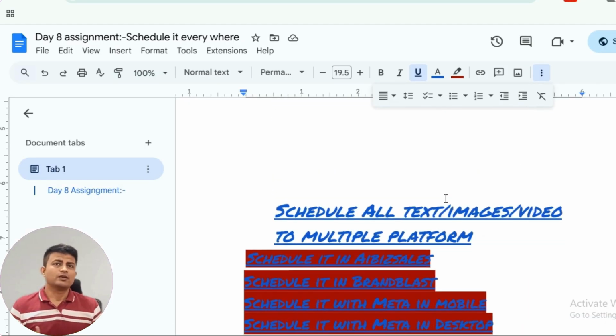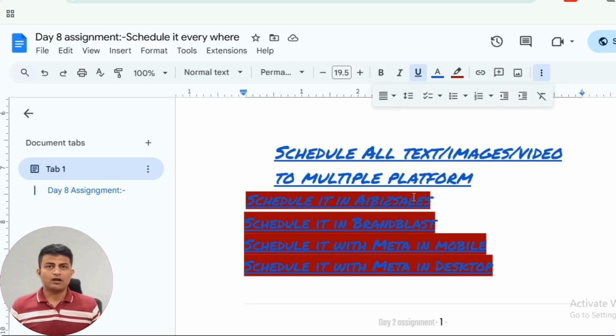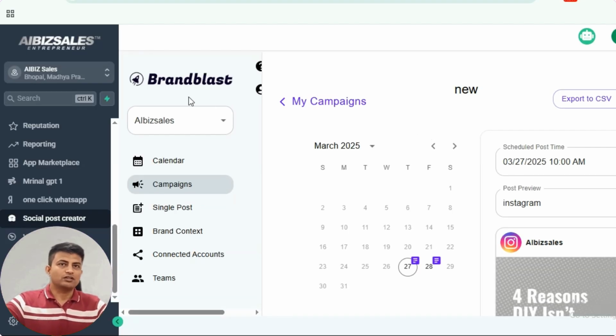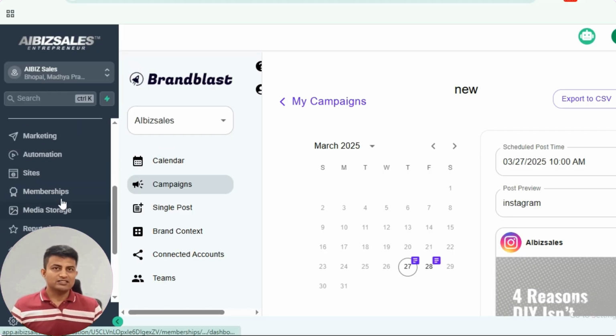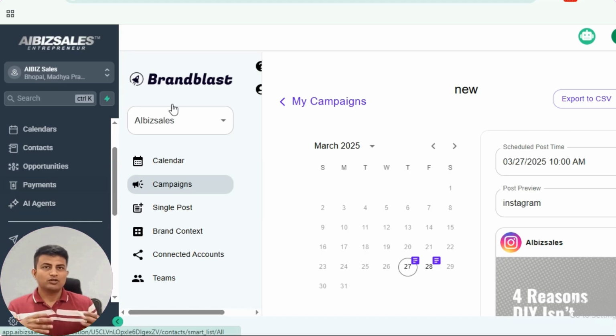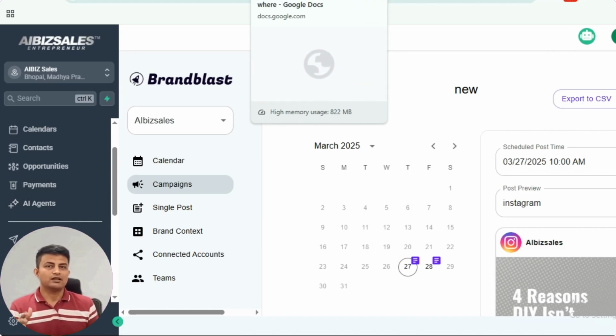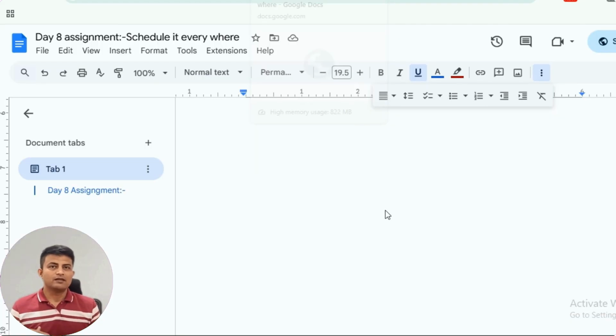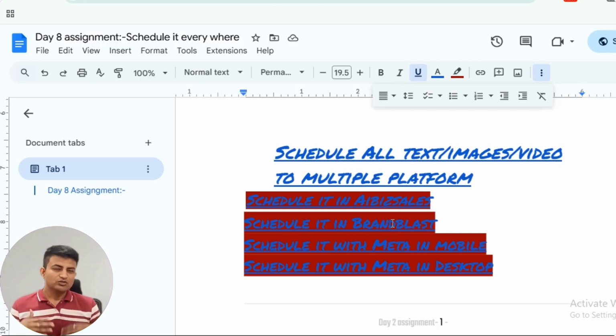So there are different ways we can schedule in our AI-based sales system. This is the software where we can schedule it. This is GoHighLevel only, we have white labeled it. Inside this marketing section you can have the scheduling part. We have discussed it in day number 8, so schedule it with Brand Blast.